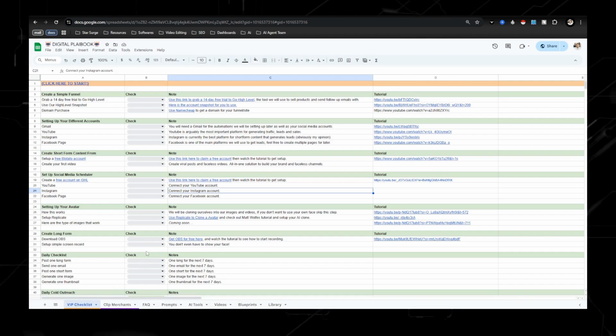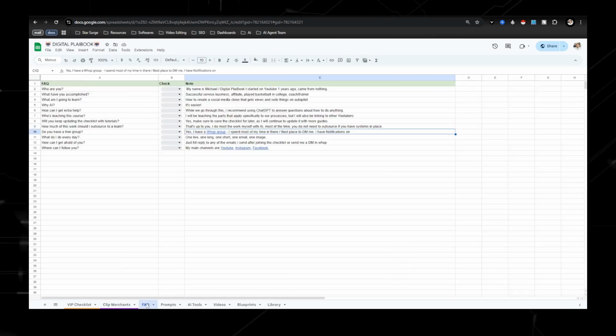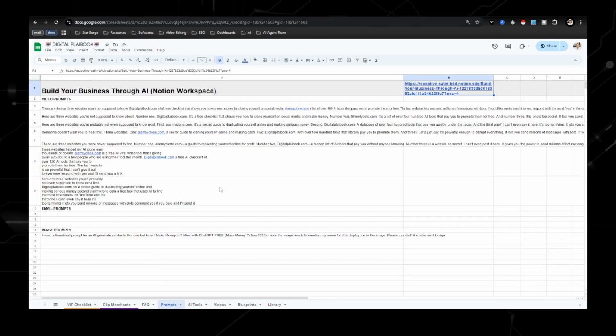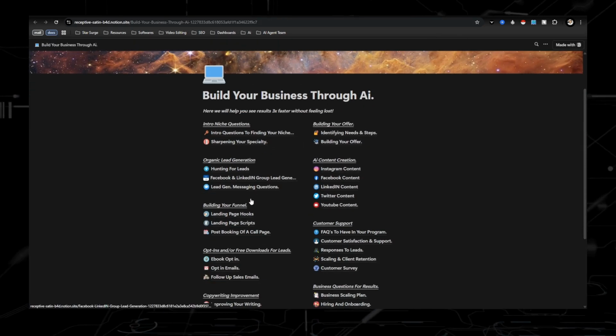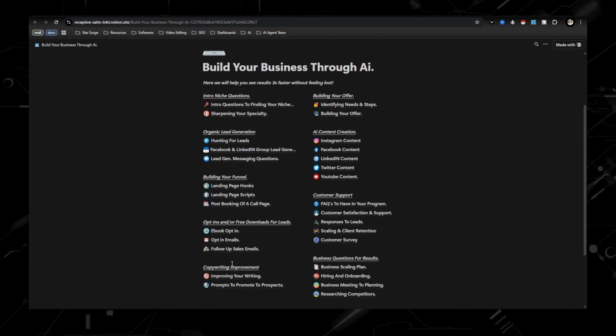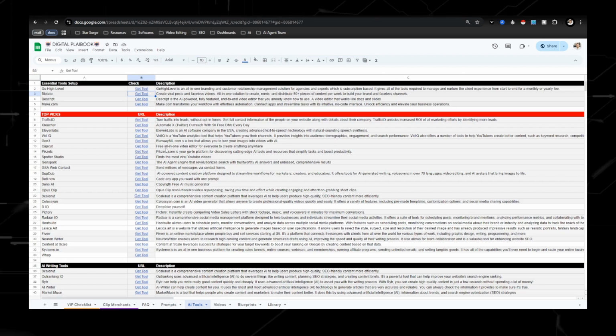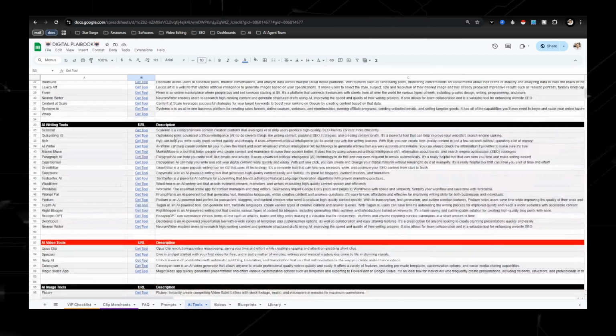And down here below, what you'll see are the different tabs. This is the clip merchant tab, where this goes into clipping and more information on WAP. This is just frequently asked questions. Here are prompts that I use for my short form content. And then right here is a Notion tab of other prompts that are all around content creation, maybe customer support, copywriting.